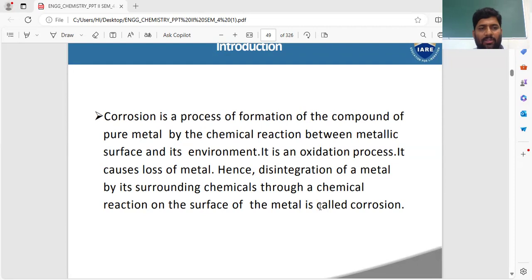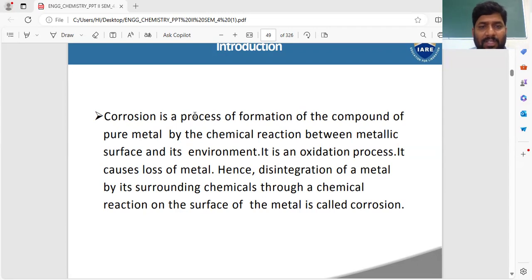See, a small general definition is nothing but the rusting of iron is called corrosion. Generally, the rusting of iron. The rust is formed on the surface of the metal. The rust is brown or reddish brown in color, sometimes green, and you will see it on the surface of the metal. So this is the process.